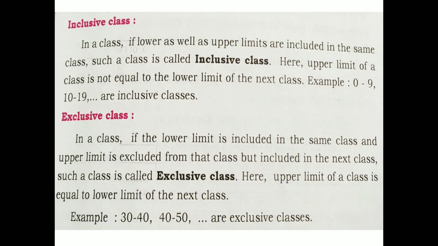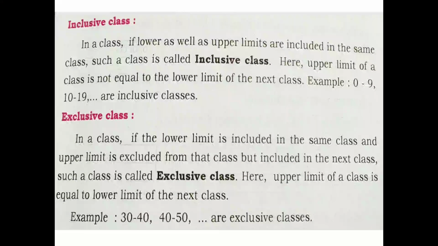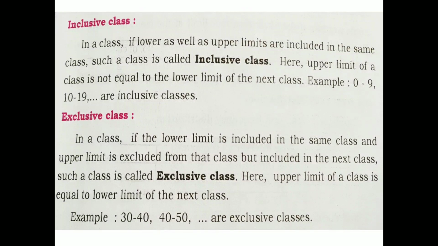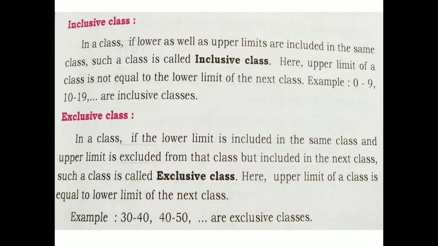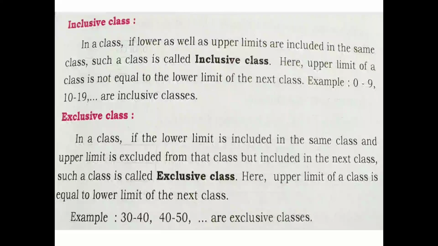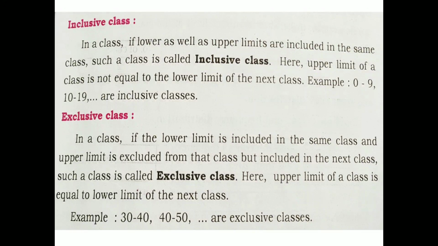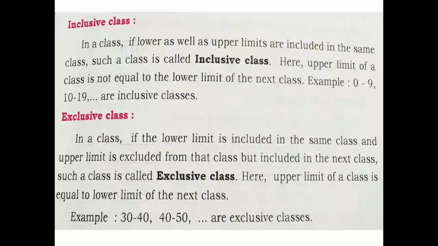What is inclusive? In a class, if the lower as well as the upper limit are included in the same class, such a class is called an inclusive class. Here the upper limit of a class is not equal to the lower limit of the next class. Just see the example there.